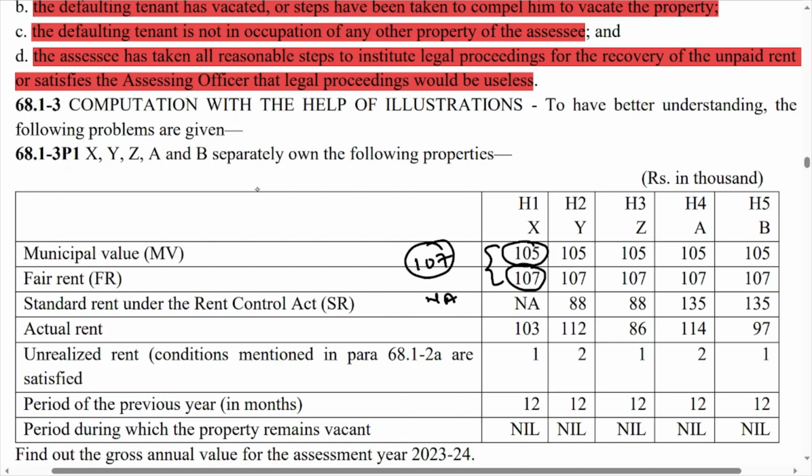Now actual rent is 103, and what is your unrealized rent, condition mentioned in para 68.1 2A are satisfied, means ये सारी जो कंडीशन थी वो सारी की सारी सेटिस्फाई हो गई, मीन्स आपका ये सेकंड स्टेप का जो आंसर था वो 102 बन गया। ये स्टेप नंबर 1 था, एंड स्टेप नंबर 2 एक्चुअल रेंट रिसीव्ड और रिसीवेबल आफ्टर डिडक्टिंग अनरियलाइज्ड रेंट बट बिफोर एडजस्टिंग loss due to vacancy. So that means your second step answer is 102. Now step number 3 is whichever is higher. So you have to consider from these two values the higher one, that is 107.